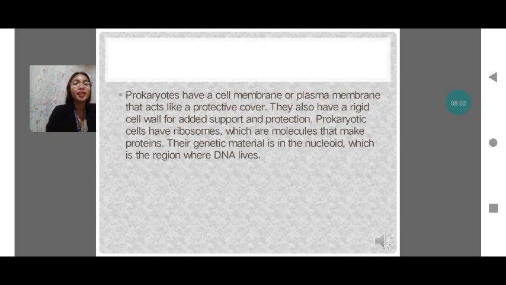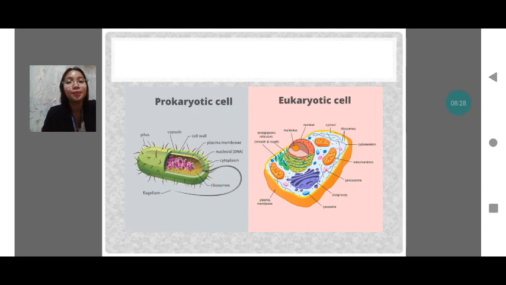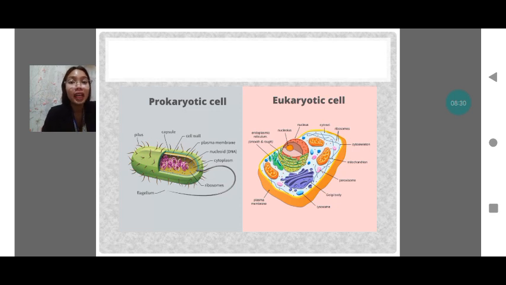So, prokaryotics, what is the function of prokaryotic cells? Prokaryotics have a cell membrane or plasma membrane that acts like a protective cover. Prokaryotic cells have ribosomes, which are molecules that make proteins, and their genetic material in the nucleoid region, where DNA lies. So this is about prokaryotic and eukaryotic cells.